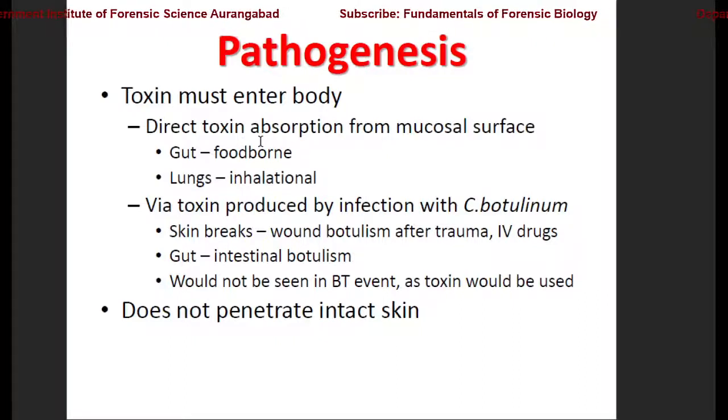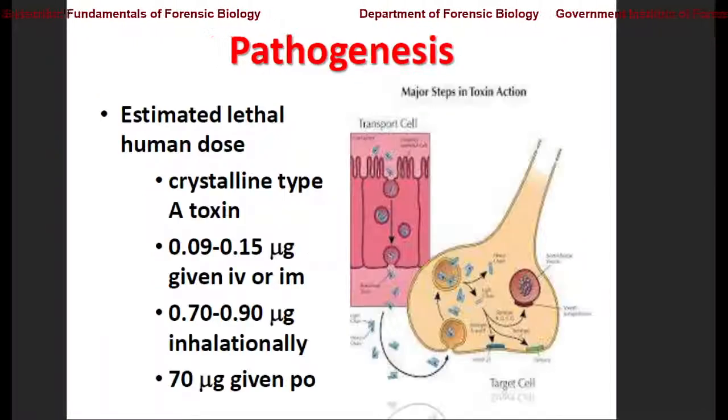The toxin is produced by infection with Clostridium botulinum through skin breaks, that is through wounds or cuts, after trauma, or after intravenous drug injection. Gut or intestinal botulism would not be seen in bioterrorism events, as toxins would be used, so such cases are not generally seen. The toxin does not penetrate intact skin. Here we can see that our first line of defense is blocking this infection. So this bacteria cannot infect directly if there is no cut, through the normal dermal system.